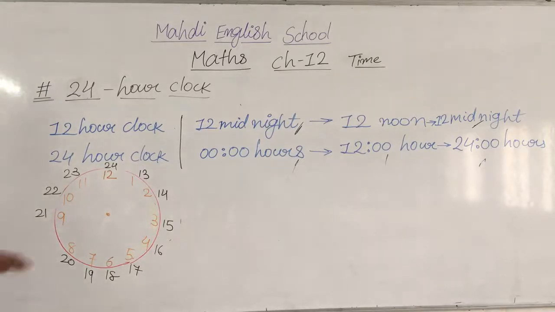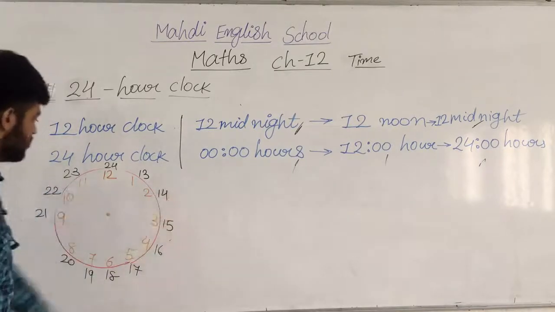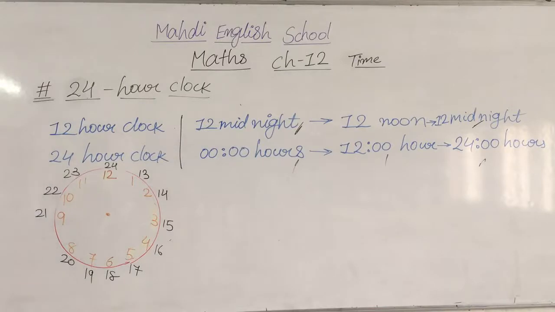So like that, the time is shown in this form. But my points, dear students, note down these things in your book. And then after, we will move on further.